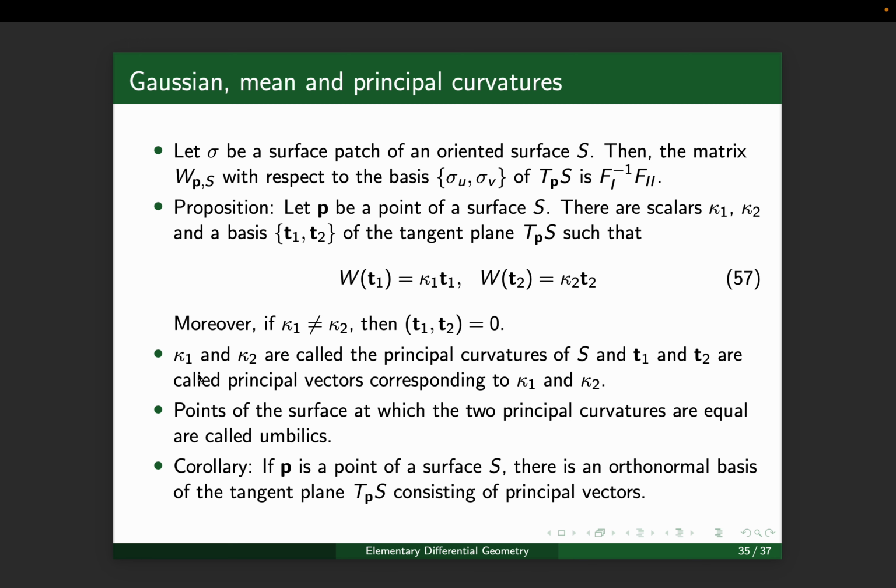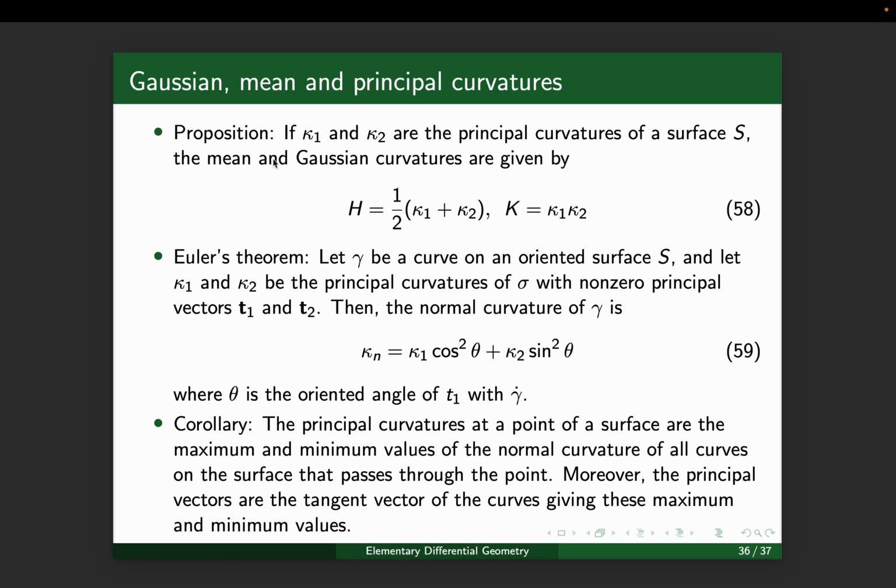If the eigenvalues kappa 1 and kappa 2 are equal, then that point is called an umbilic. The point on the surface at which the Weingarten map has equal eigenvalues is called an umbilic. The eigenvectors of the Weingarten map form an orthonormal basis of the tangent plane. The eigenvalues are called the principal curvatures of the surface at that point, and the eigenvectors are the principal vectors.